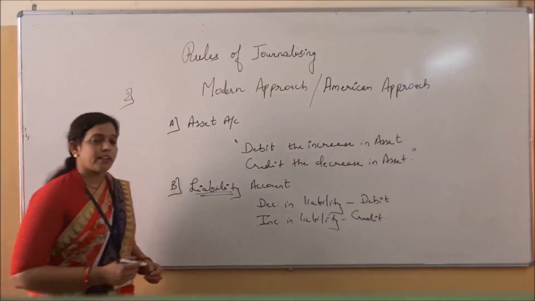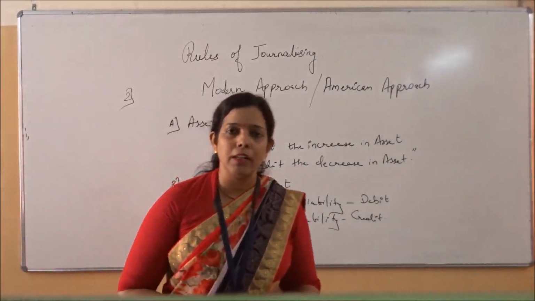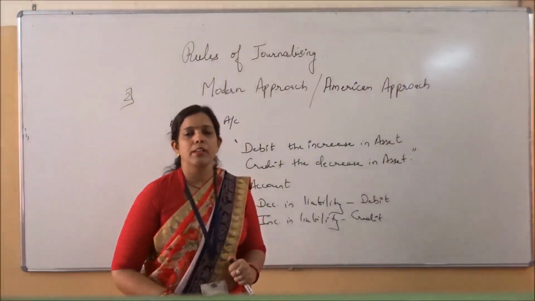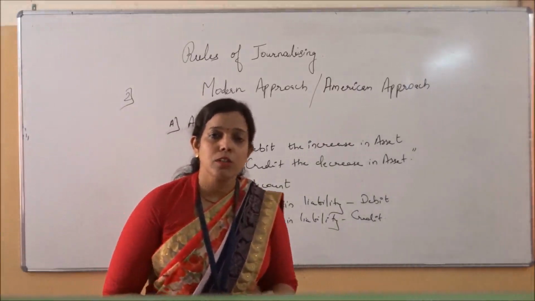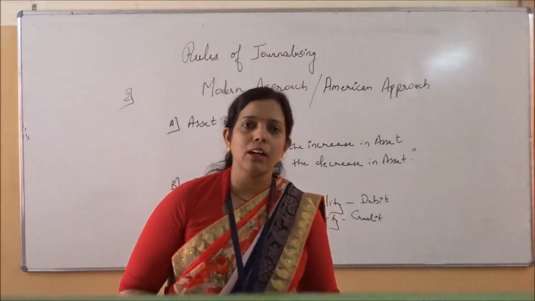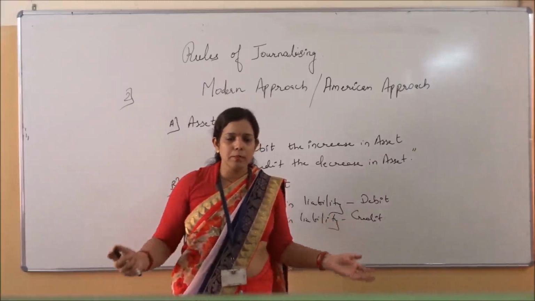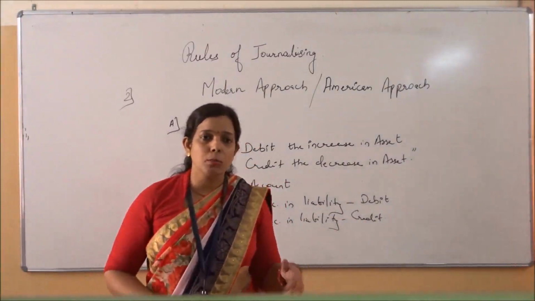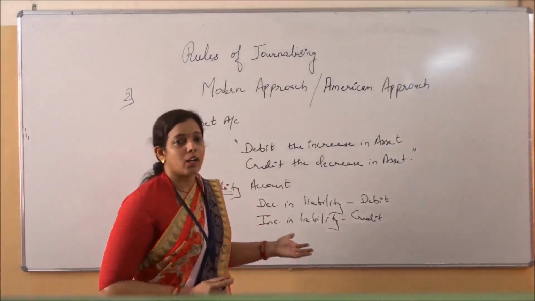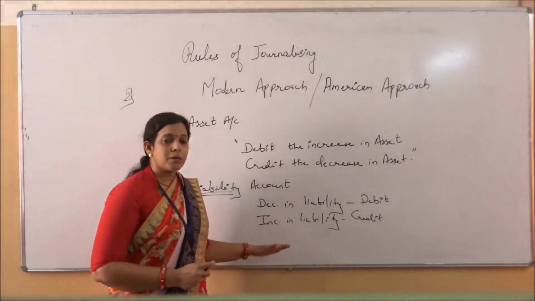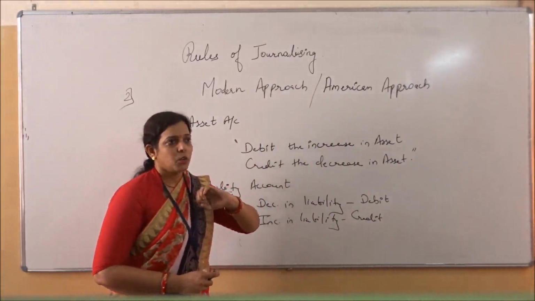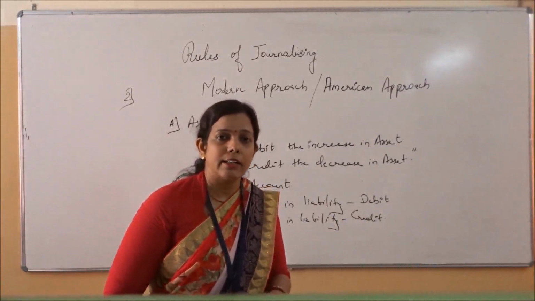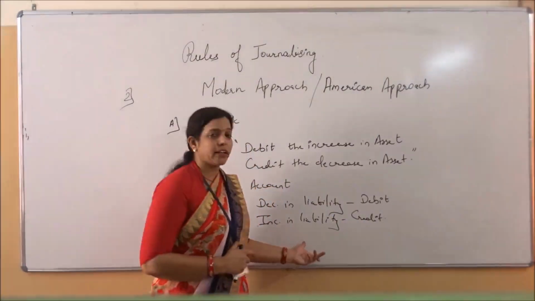Rule says that whenever any liability increases in the business, what are liabilities? As we have seen in the basic terms, liabilities are all the obligations and responsibilities which have to be fulfilled at some future date. Suppose a bank loan is taken. Bank loan is a liability. Nobody is giving the business a bank loan for free. No bank or financial institution is giving it for free. That has to be paid back along with the interest too. So when liability increases, we will credit it. What entry will we make when a bank loan is taken?